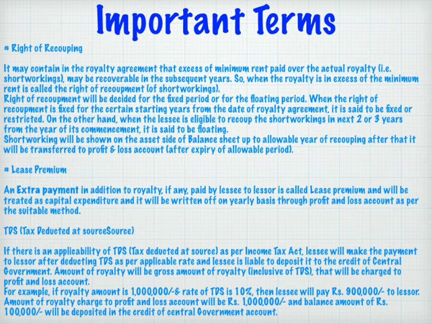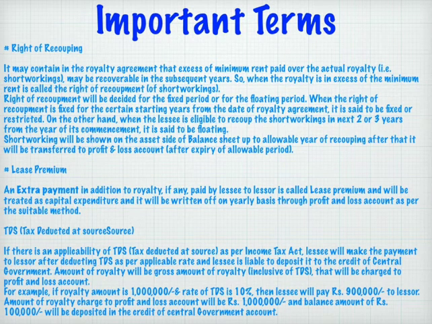And in case of a floating period, the right of recoupment is available for a fixed number of years from the date of short workings. Unrecouped amount on the expiry of the time limit should be treated as loss and charged to profit and loss account. So, this is the recoupment of our short workings.